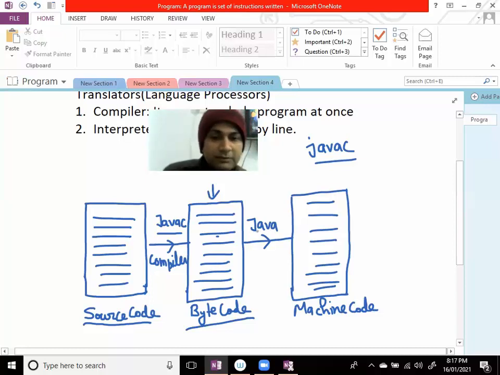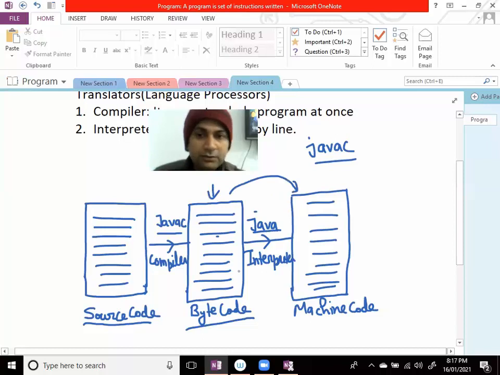Then with the help of java, this is the interpreter, which we use to convert bytecode into machine code. Here this java is the Java interpreter. It is used to convert this bytecode into machine code.